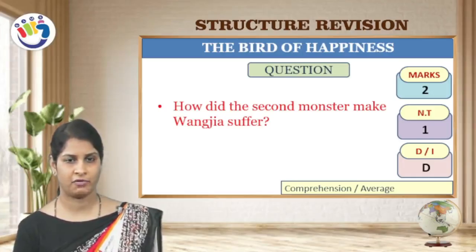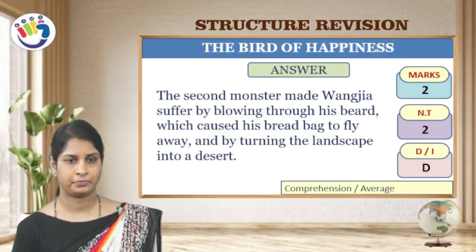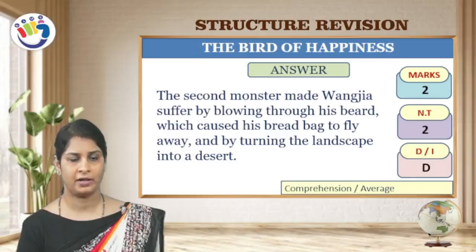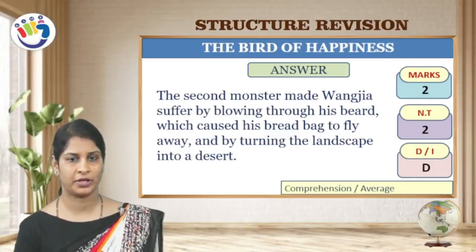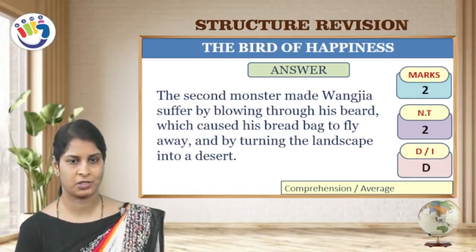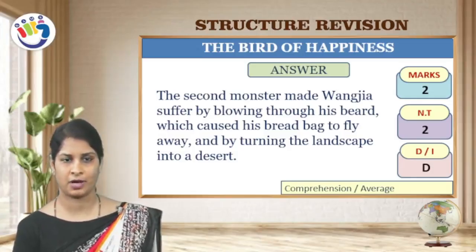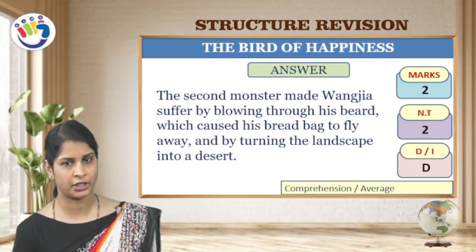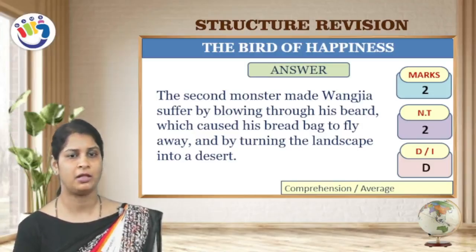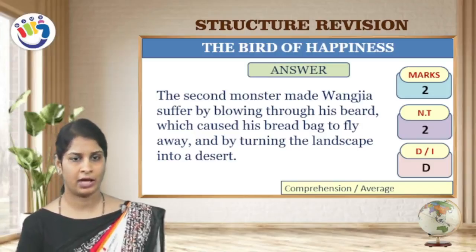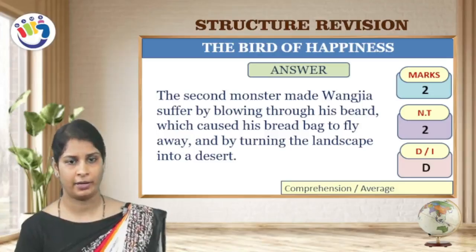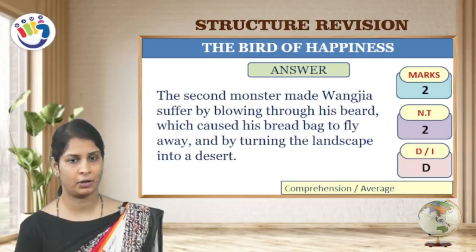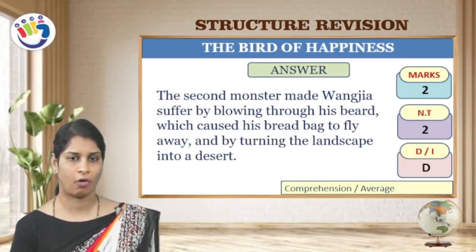It is a direct question under comprehension or average. Answer for this question is, the second monster made Wang Zia suffer by blowing through his beard, which caused his bread bag to fly away, and by turning the landscape into desert. Yes, because of his refusal of the second condition, again he went under punishment by the second old monster, where his bread bag flew away and the landscape turned into a desert, meaning there was no scope to eat or drink water.